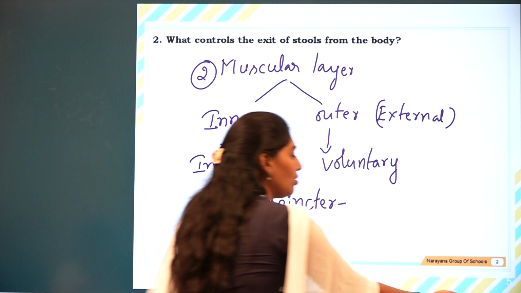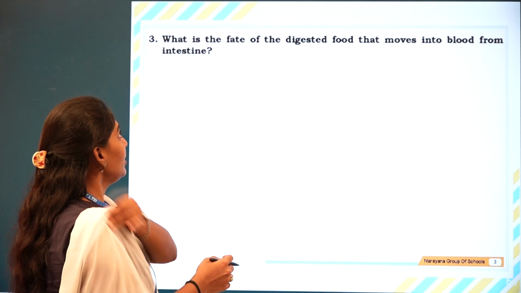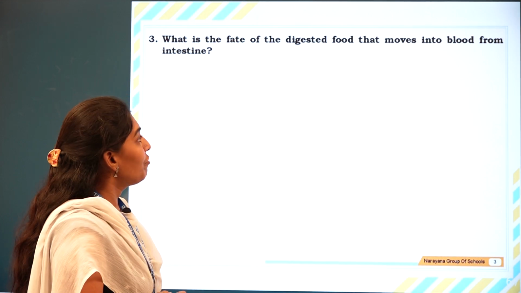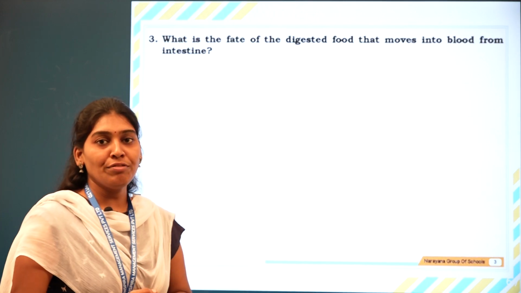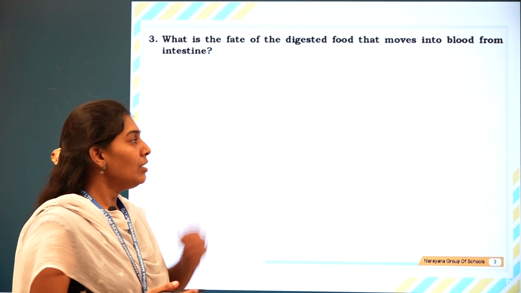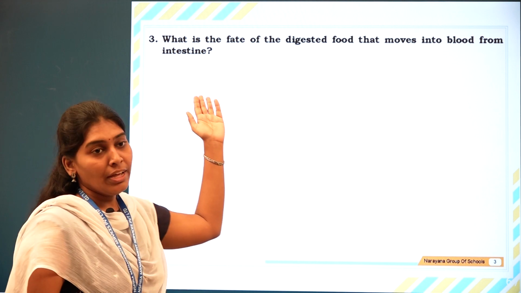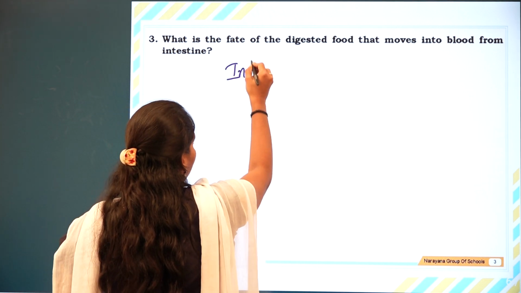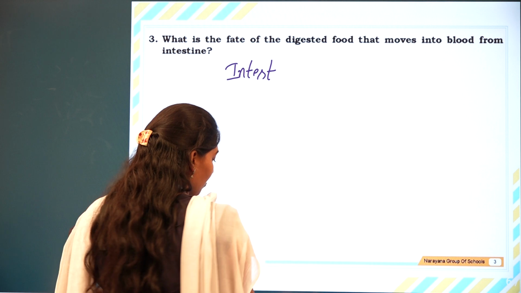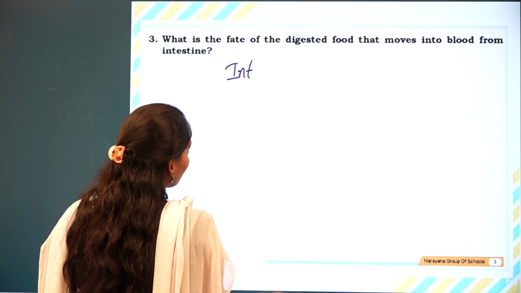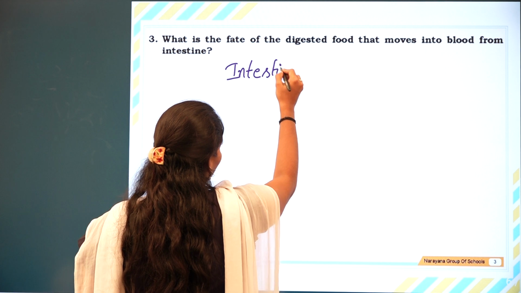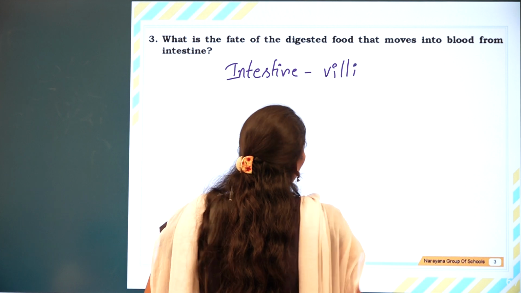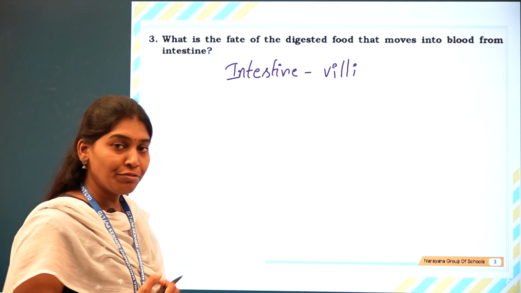Let us go to the next question. What is the fate of the digested food that moves into the blood from the intestine? After the digestion of the food material, what happens? The food material from the intestine will be absorbed by the villi. There are finger-like projections, which we call villi, and these are very useful for the absorption of the food material.